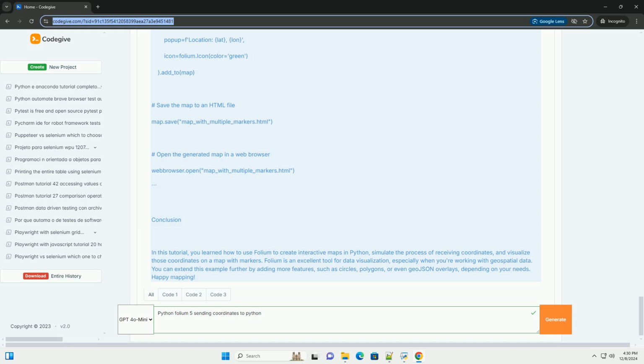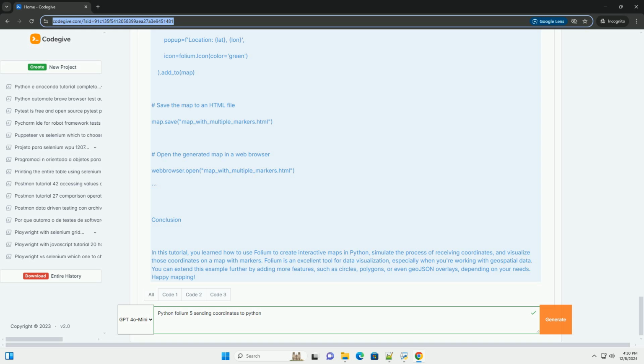For lat, lon in coordinates: folium.Marker, location equals lat, lon, popup equals f-string location, lat, lon, icon equals folium.Icon, color equals green, add_to map. Save the map to an HTML file. map.save, map_with_multiple_markers.html.